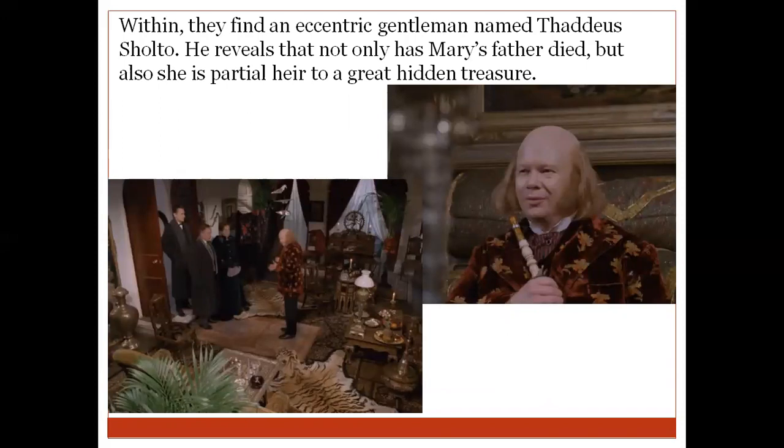What is the meaning of eccentric? Slightly strange. Usually, we meet so many people, but some people are a little strange. So, this person also was a little strange gentleman whose name was Thaddeus Sholto. So he tells Mary that her father died, and also that she is a partial heir.